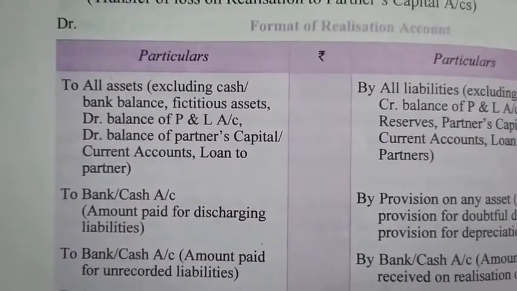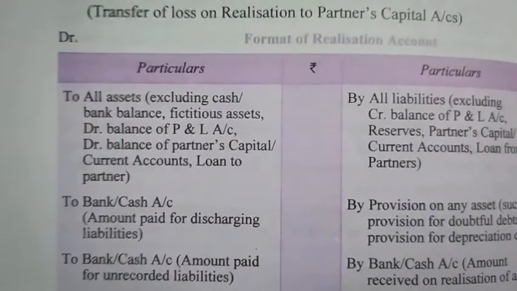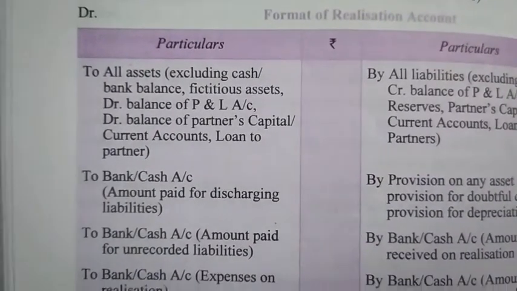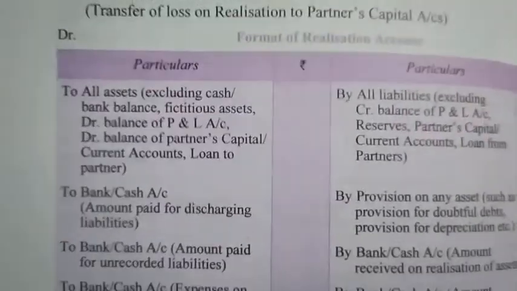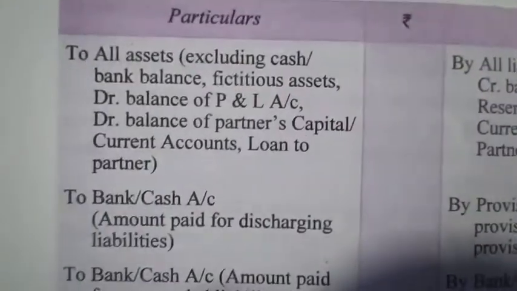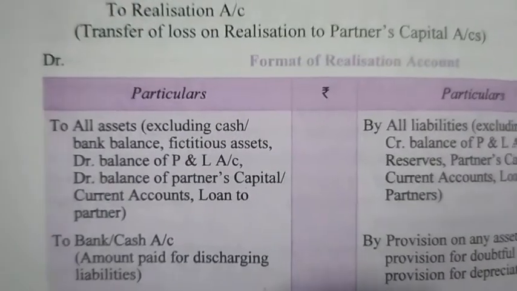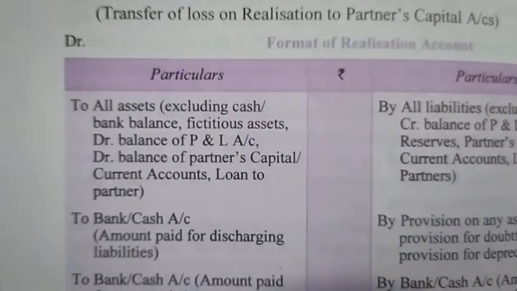All these items are excluded from being posted to the realization account from the balance sheet asset side. Now you are seeing that all the assets are posted on the left hand side of the realization account.